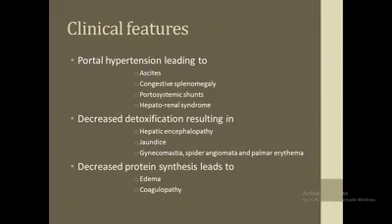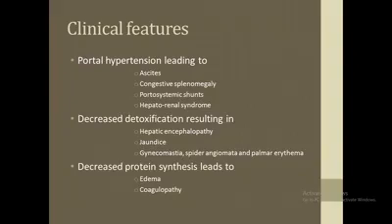Due to the portal hypertension, there would be dilatation of these anastomoses, which would result in esophageal varices, caput medusae around the umbilicus, and internal hemorrhoids. Another feature due to portal hypertension is hepatorenal syndrome, which is renal failure resulting from hepatic failure.